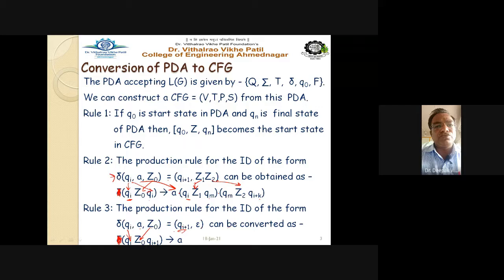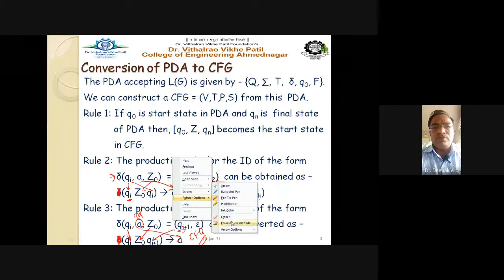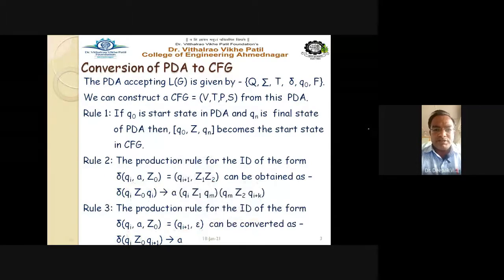So this qi plus 1 you have to take here, and this a will definitely go on the right hand side. This a symbol, or whatever it may be, is nothing but your input character. You have to always bring this input character on the right hand side in that particular grammar. This is nothing but your CFG, that is, context free grammar rules. Getting this point? So see these rules carefully once again, and whatever examples we are going to discuss now all use these 3 rules only. These are the only 3 rules you have to follow, right?